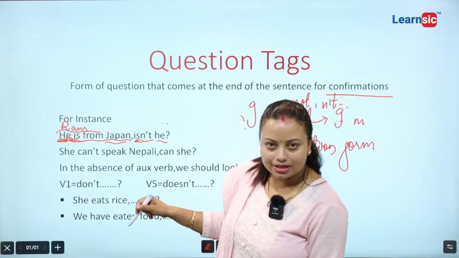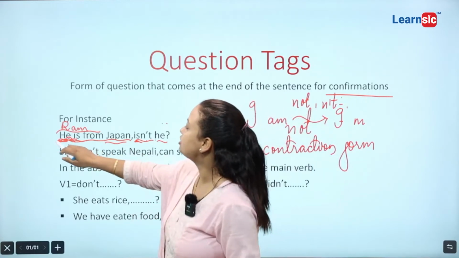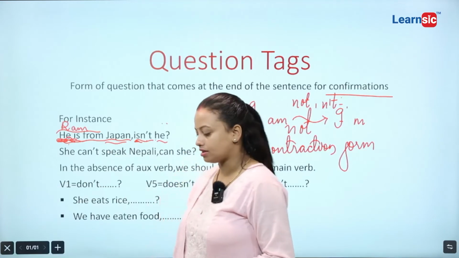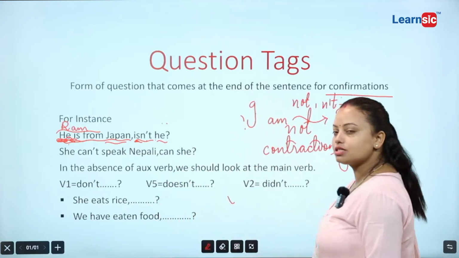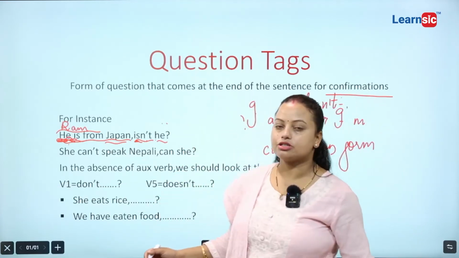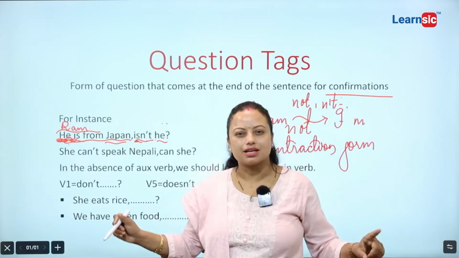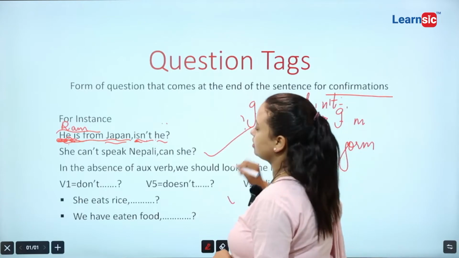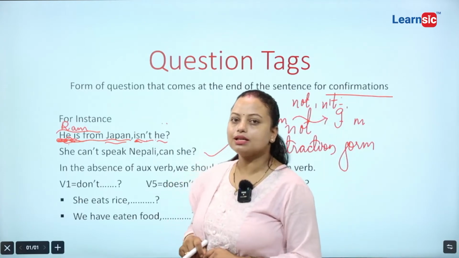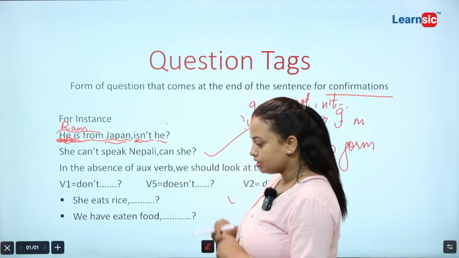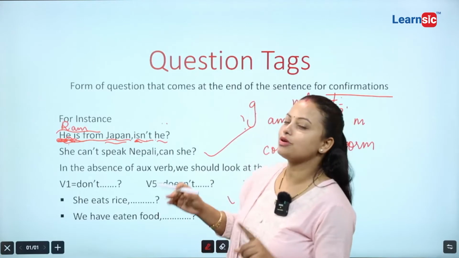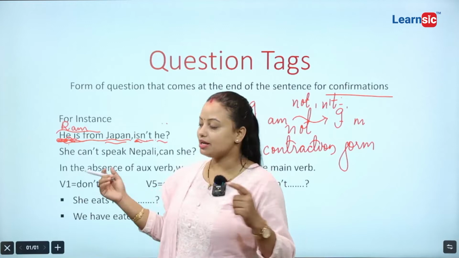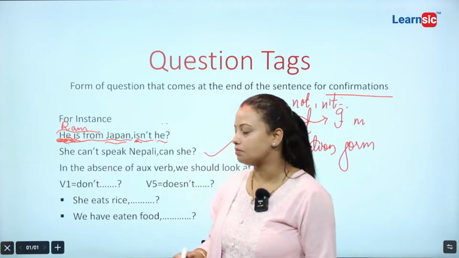I should make it negative, and then I need to write 'he' here because he is the subject here. So, this is the very first instance. I hope you have understood each and every single thing. Now, let's go to the second example, because instead of going through the rules, we have to solve the very problems. That's why it is going to make us very easy and comfortable.